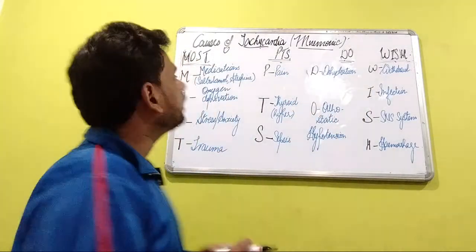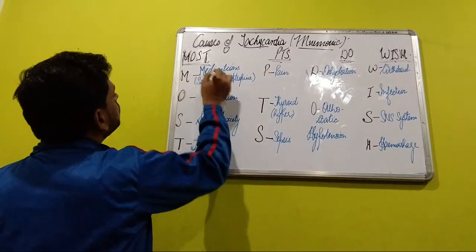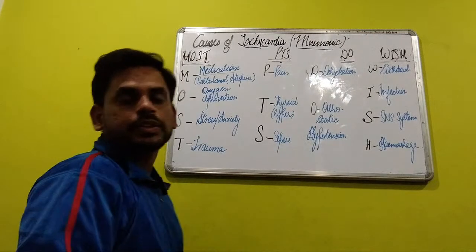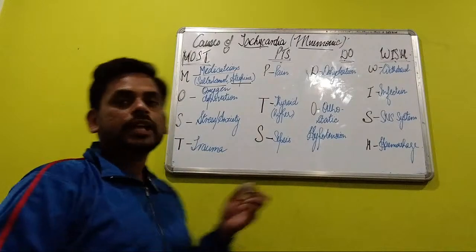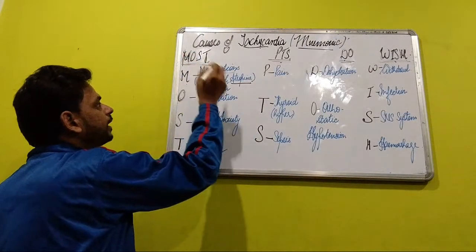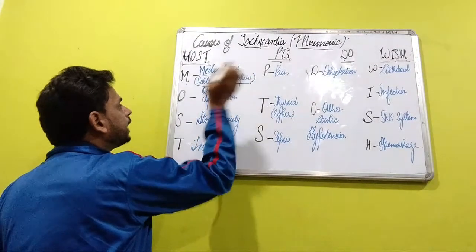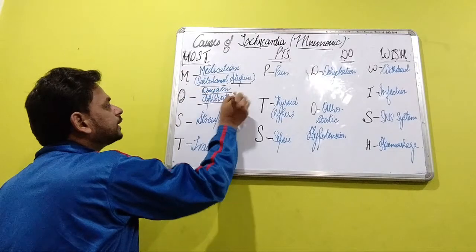Starting with the M of most, it refers to certain medications. There are certain medications such as salbutamol and atropine which can cause tachycardia. The O of most is referring to oxygen deprivation.